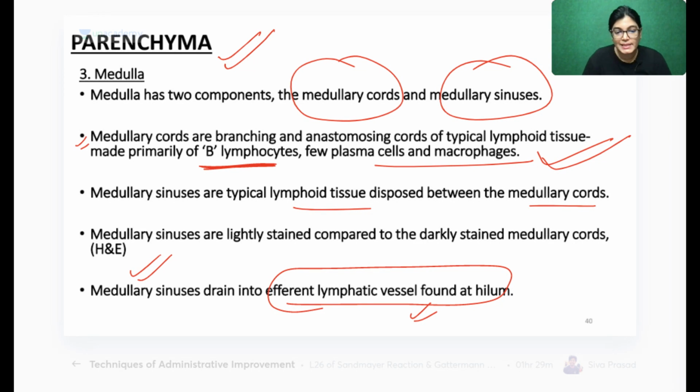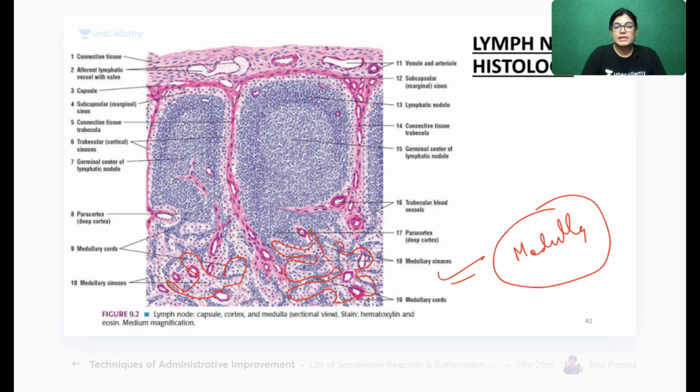Very good, Shani. Yes, the proper term is network. So this is the slide. This part is the fibrous capsule. No doubt, this is the connective tissue fibrous capsule. And what are these? These are trabeculae.